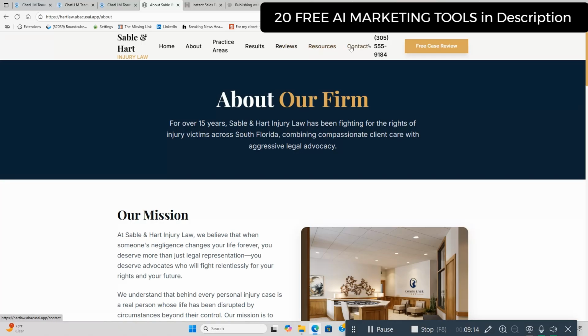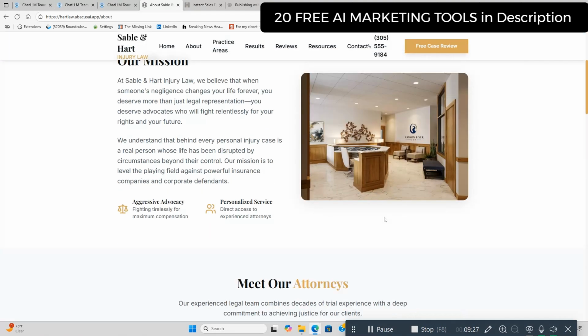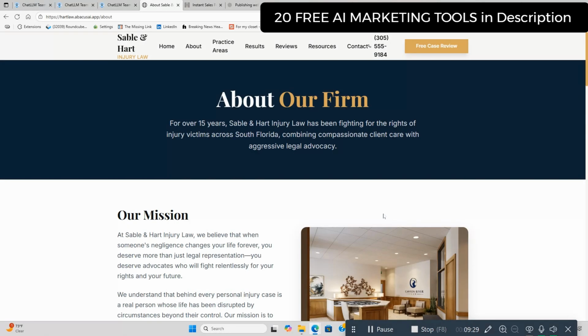I mean, back in the day, you would literally pay somebody probably $5 to $10 grand easily for a site like this, if not more. Now you can do it if you know what you're doing, you know what tools to use. You can do it in 15 minutes and get all this done. Edit it to customize it to whatever it could be, your business, it could be a client that you're doing a website for, and you can edit it to their specific details. So that's that. Look how awesome. So this website turned out awesome.